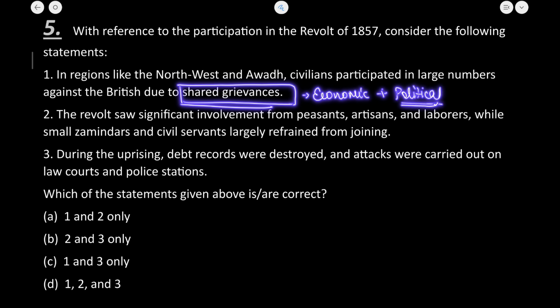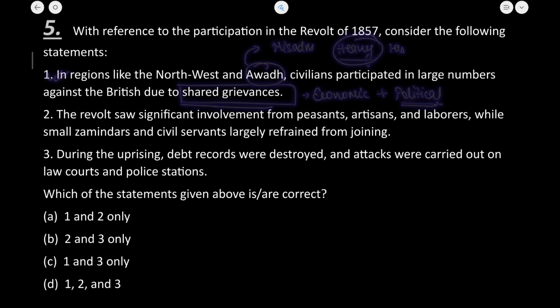Okay, now Awadh was at a later stage snatched on the account of misadministration. Also, heavy taxation was there, and land revenue policies. This all I have told you. So, bilkul, the first statement is absolutely correct.